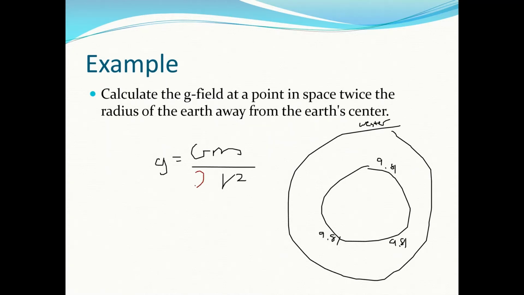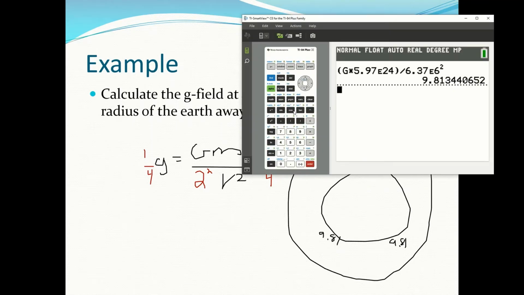It's just going to be twice the radius, so twice squared. We're not making any changes on top. On the bottom, it's changing by 4, so it's going to have a fourth of the gravitational field. If we go back to our calculator and divide that by 4, that's what our gravitational field is going to be twice the radius away from Earth: 2.45.